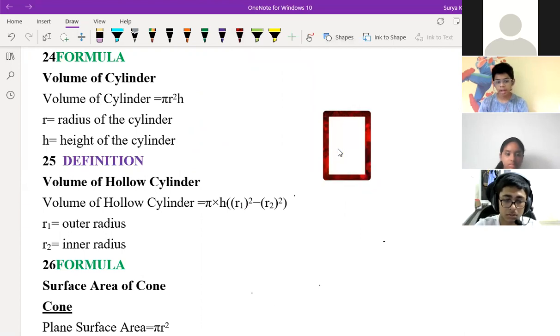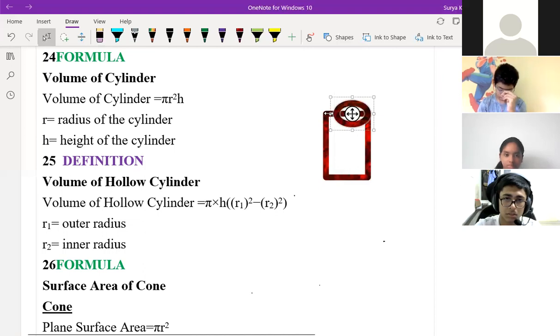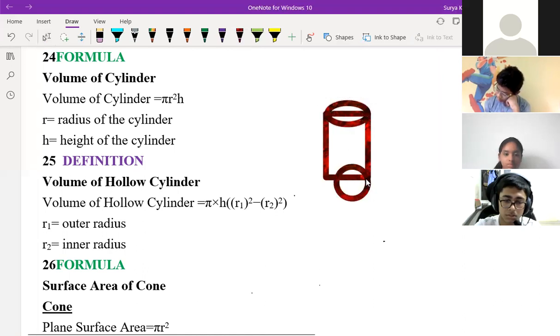Sir, we take the outer radius and inner radius with height. Outer radius and inner radius with height. How are we doing it actually? How to do it, that is the main thing, no? How to remember? Which thing are you taking? What are you doing? Tell me.